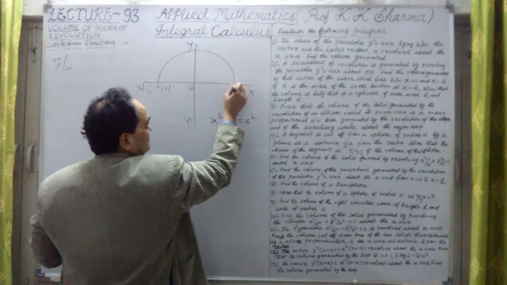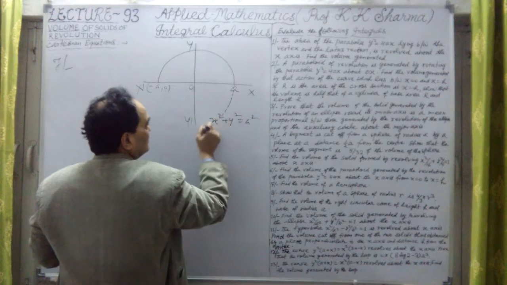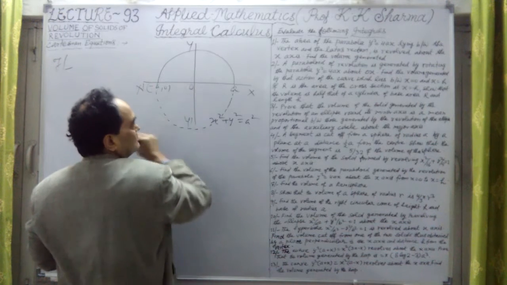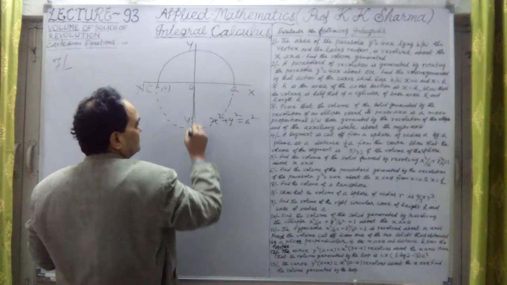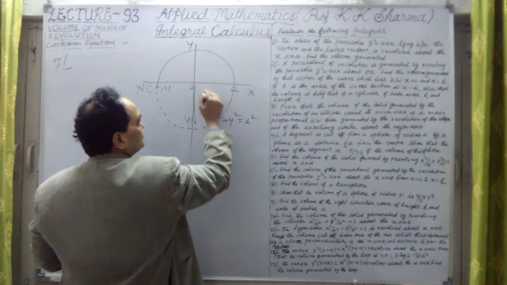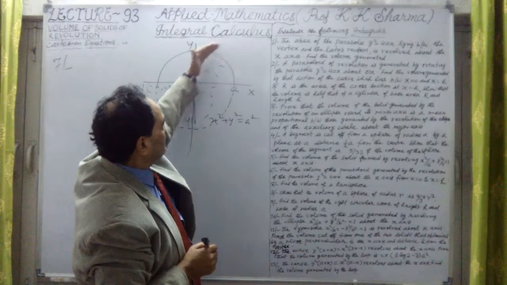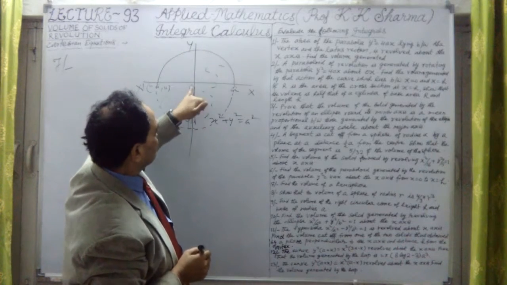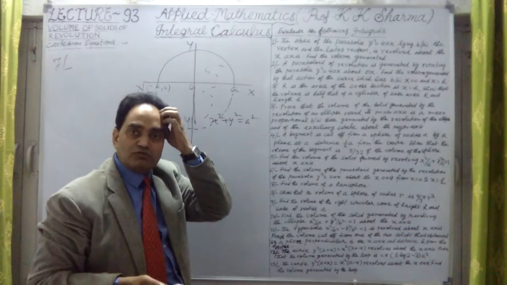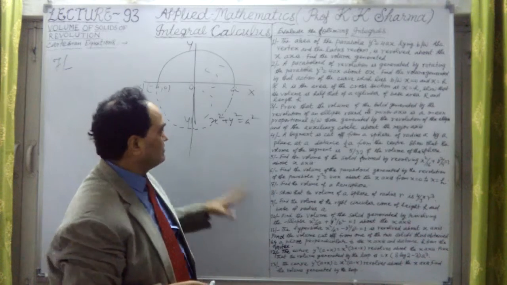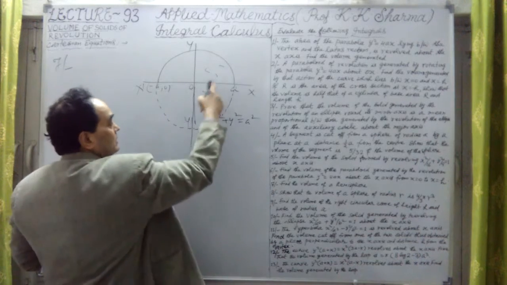So if I just write like this here, this is the volume which we have to find out. If this is revolved around this, in this case the limit is 0 to a. That will be the volume of the hemisphere.